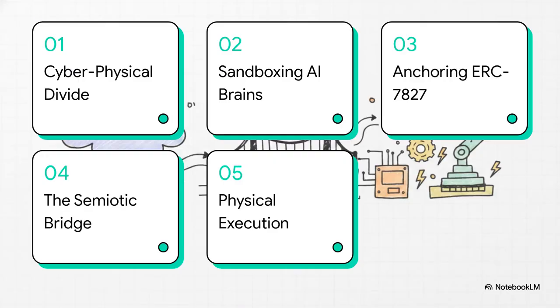To organize all of this, here is our roadmap for the journey today. 1. The cyber-physical divide. 2. Sandboxing the AI brain. 3. Anchoring state with ERC 7827. 4. Crossing the semiotic bridge. And finally, 5. Physical execution via Cheerbot. It's a direct, step-by-step descent from the cloud sandbox all the way down to a physical leaf node.